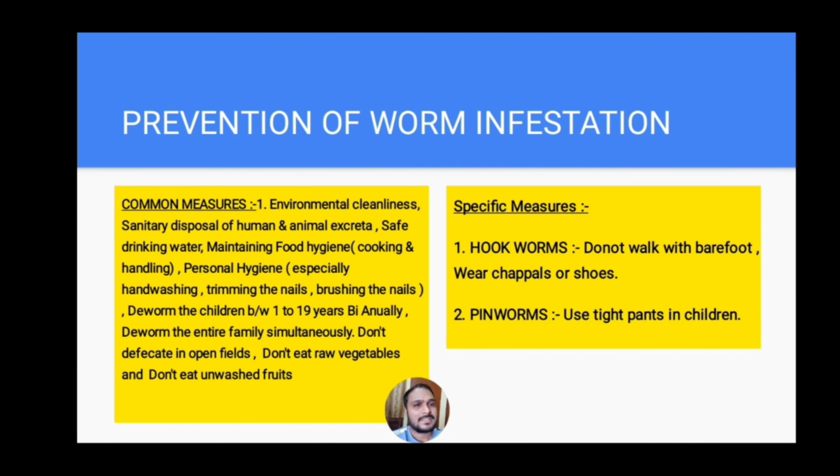and brushing the nails, and deworming the children between 1 to 19 years of age biannually, that means twice a year, and deworming the entire family simultaneously. And don't defecate in open fields, and don't eat raw vegetables, and don't eat unwashed fruits.